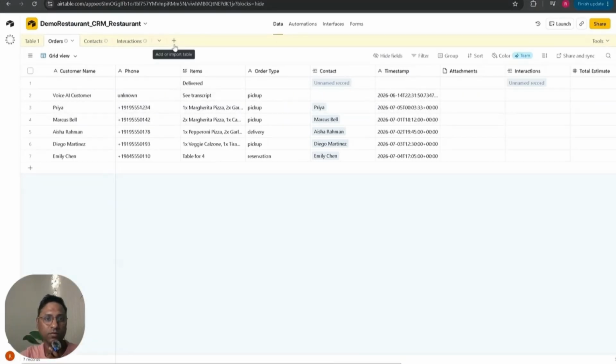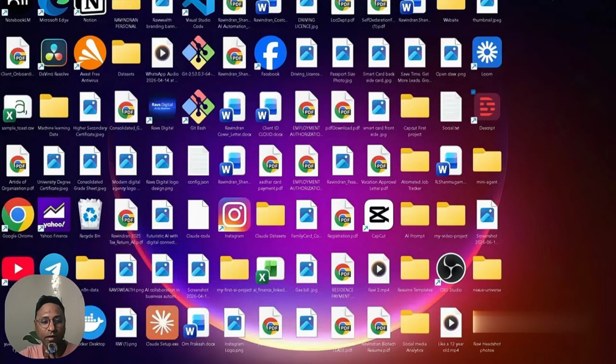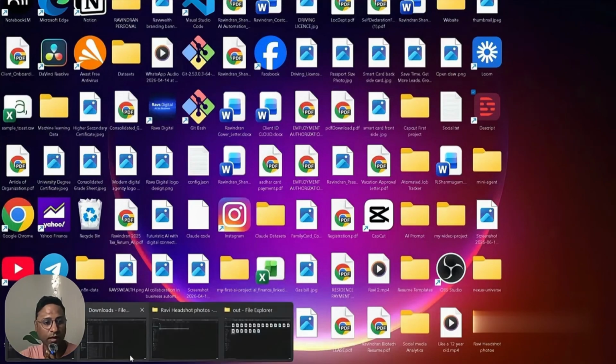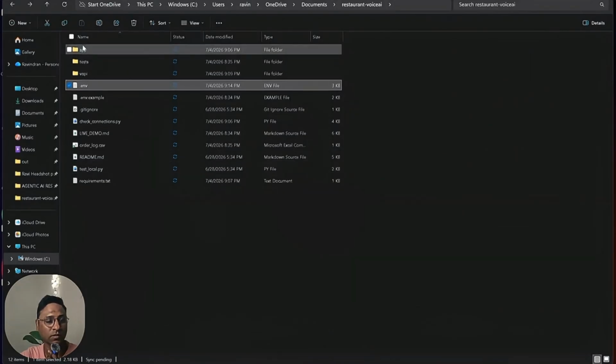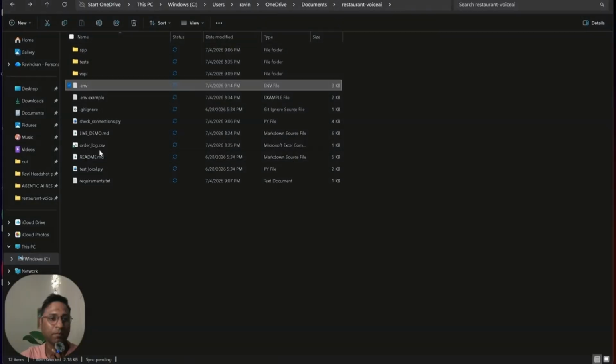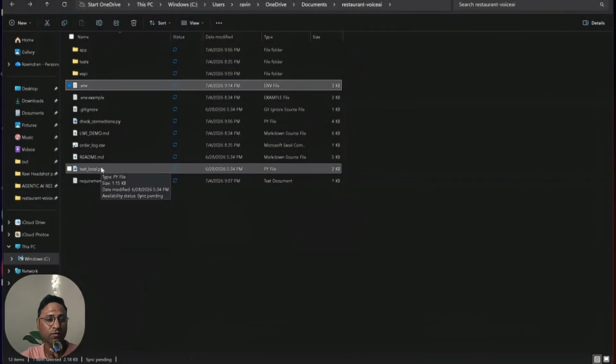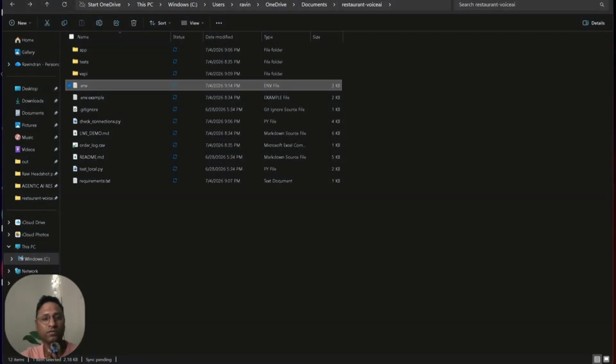Now, you can ask me a question: how do I get this in order? How can I automate it? This is where the magic really happens. I have made different projects that I can show. If you see this project, these are all the folders that I made, where you have Python code added to it and different API keys which are stored in it. So you don't have to go deep into this coding. This I will show you later.